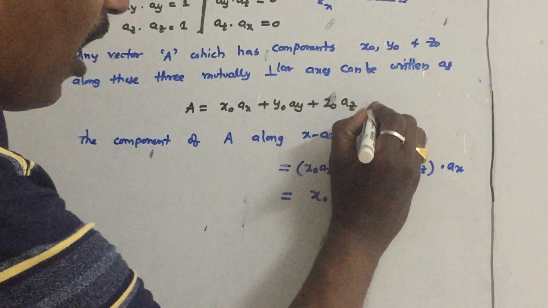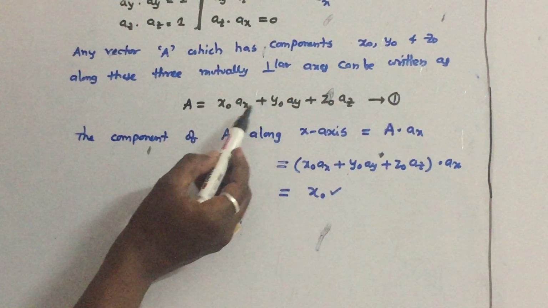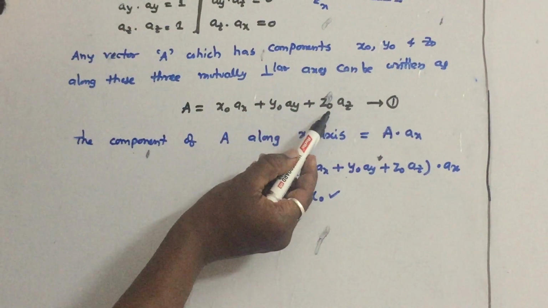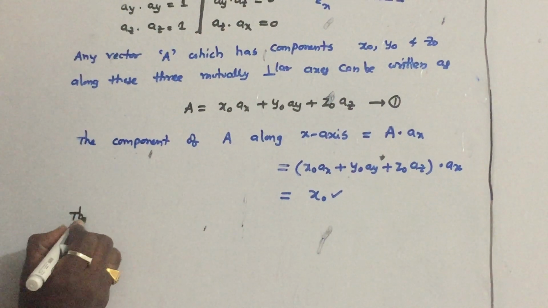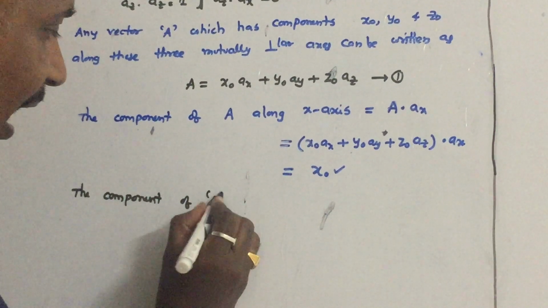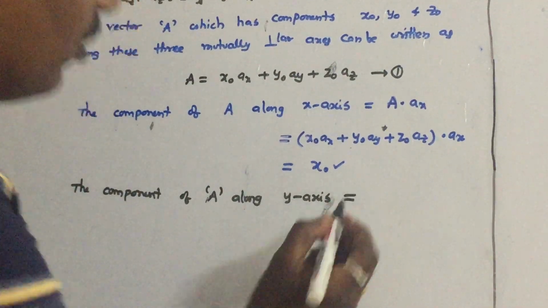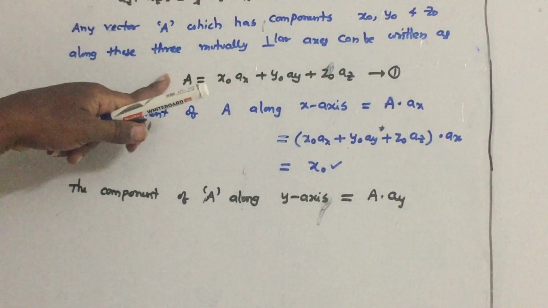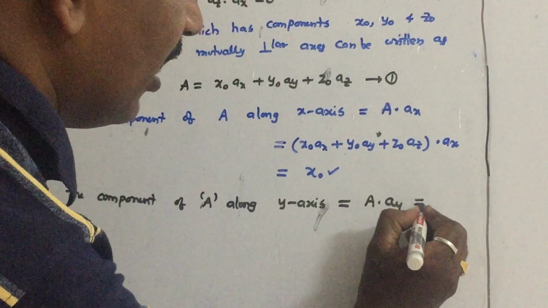Similarly, from equation 1, how do we calculate the component of A along the y-axis? Simply take the dot product with ay, A dot ay. The other terms become 0, and y0 remains. So the component of A along the y-axis is A dot ay, which is equal to y0.